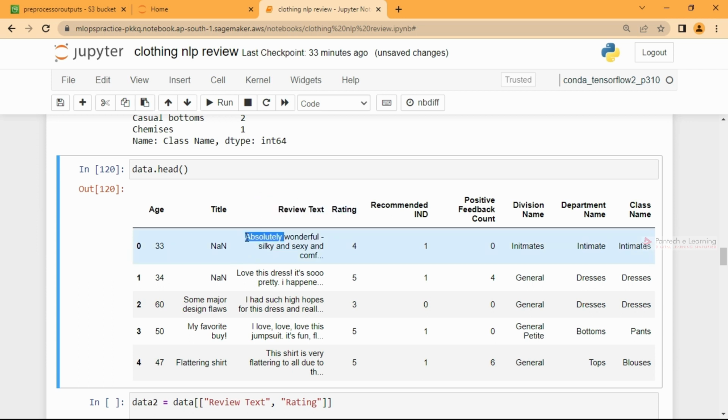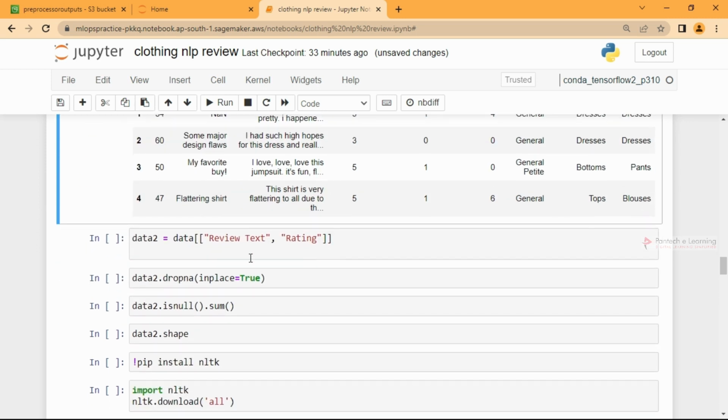I'll take these texts and encode them in some format. I'll do the NLP task, and the rating is the label, which I can map. I'll convert them into positives and negatives and categorize them so this can match with that. Other things you can use too, that's up to your wish, and try to build a model which we can use for further prediction. I'm going to minimize it to review text and rating. So my new data is going to be these two.